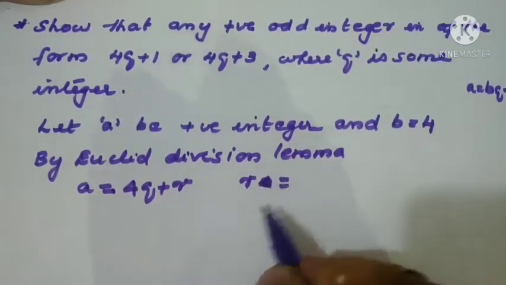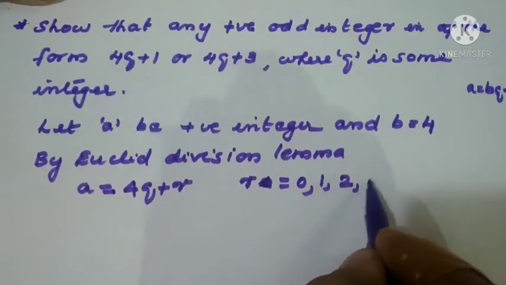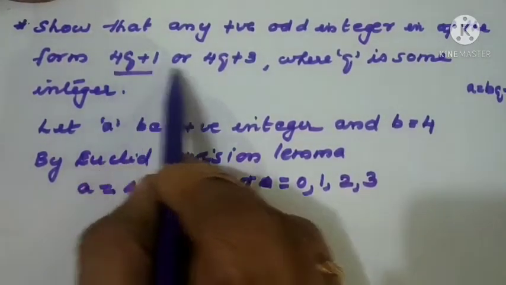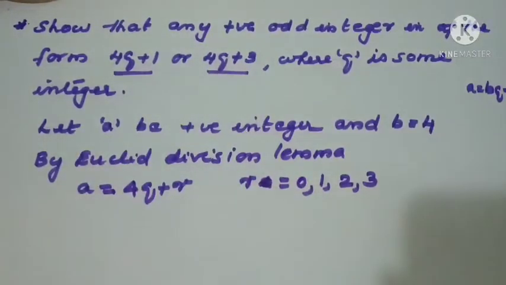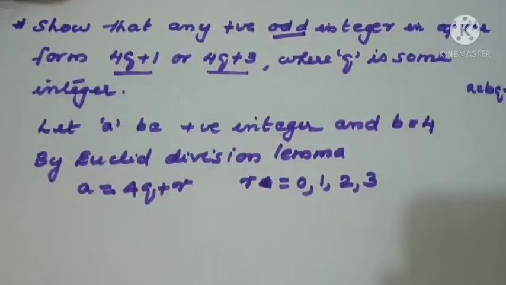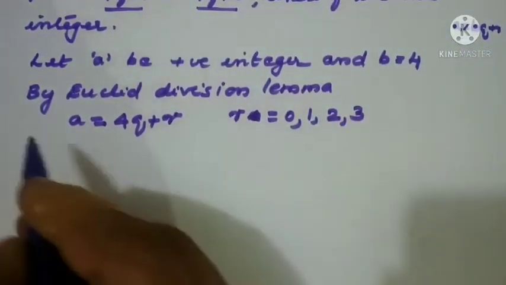r = 0, 1, 2, 3. So r can be 0, 1, 2 and 3. Now we need only two cases. Which are they? 4q + 1 and 4q + 3. That should be the odd form only. So when we are having the four cases, listen all of you, when we are having four cases, I'll write